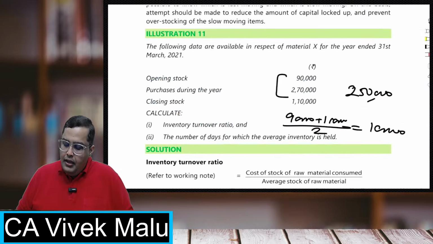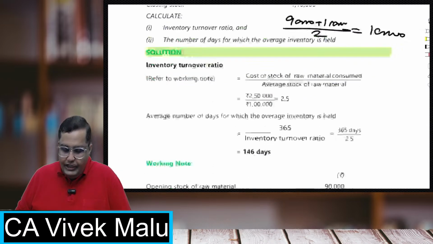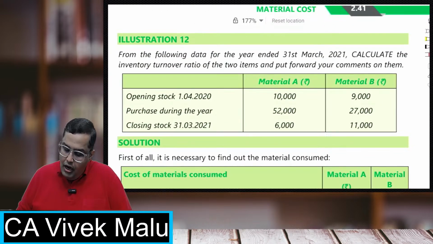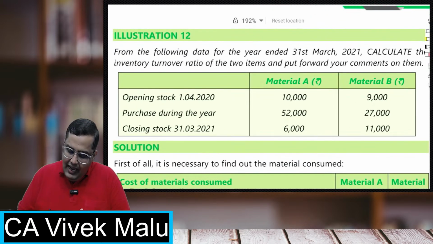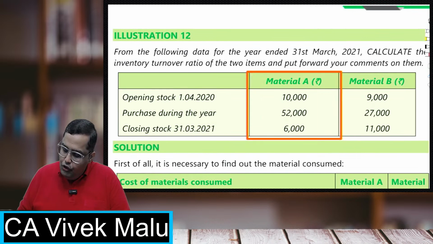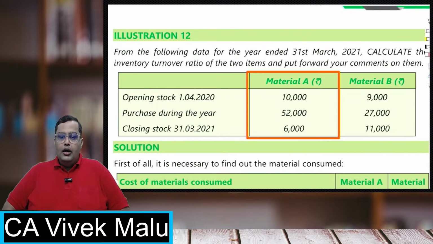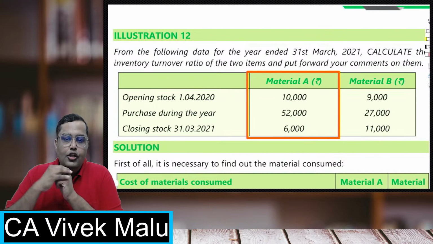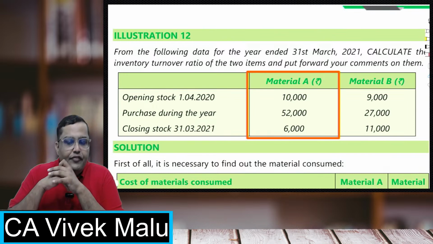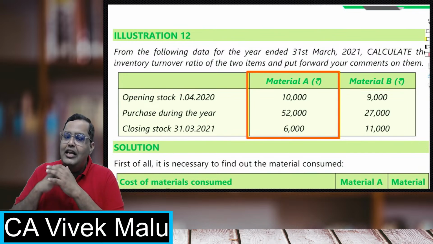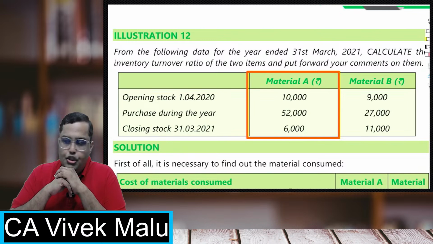Now students, just to test your knowledge, I'm giving you this one. Do one thing for only and only material A. You will not do it for material B. For material A, calculate the inventory turnover ratio. Come on students, go for it. First calculate the raw material consumed, then calculate the average inventory, then divide and tell me the inventory turnover ratio.